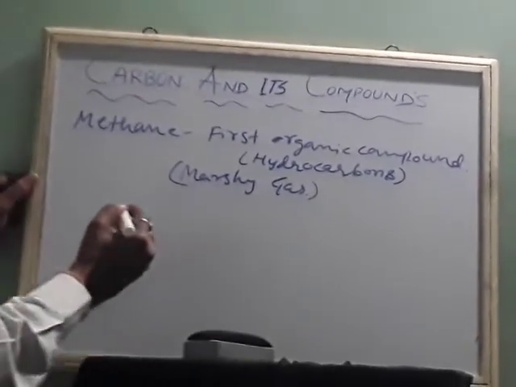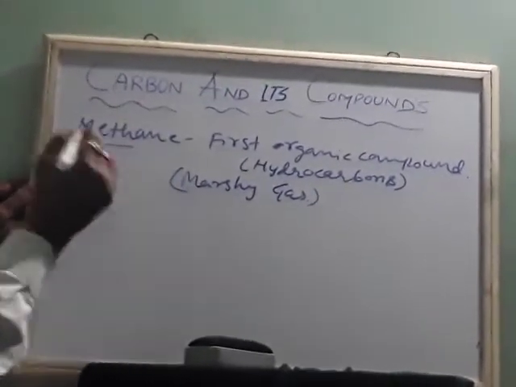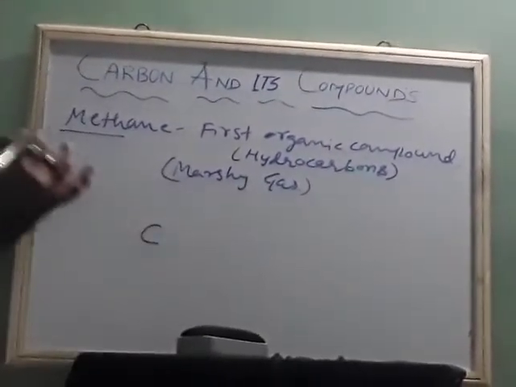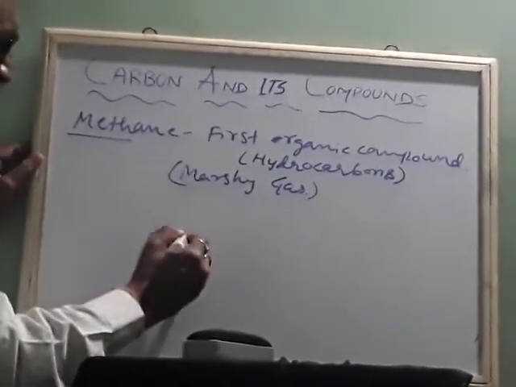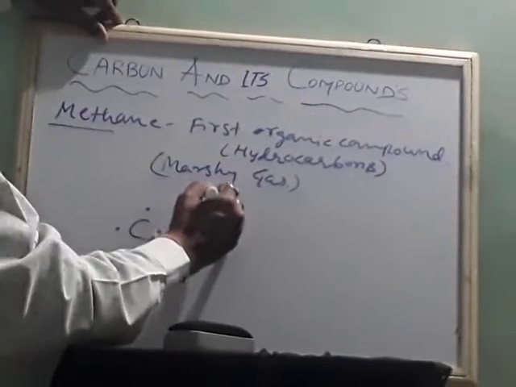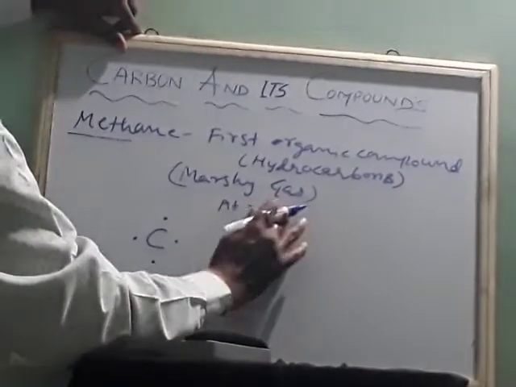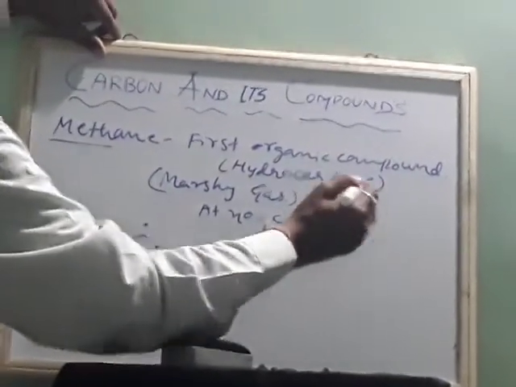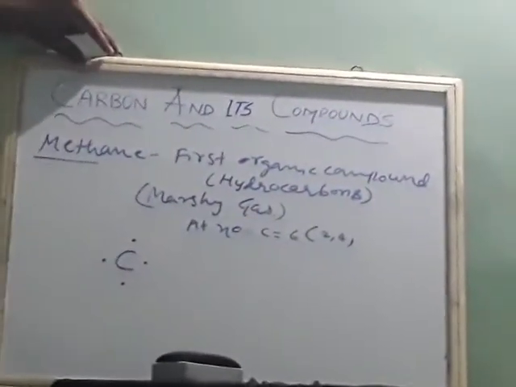See, the name meth indicates one. It contains one carbon atom and it is joined with hydrogen through bonds, or we can write it by dot structure. See, how many electrons are there in the last orbit of carbon? 4, because its valence is 4. The atomic number of carbon is 6. So we distribute as 2 and 4. So 4 is the number of electrons in the last orbit.